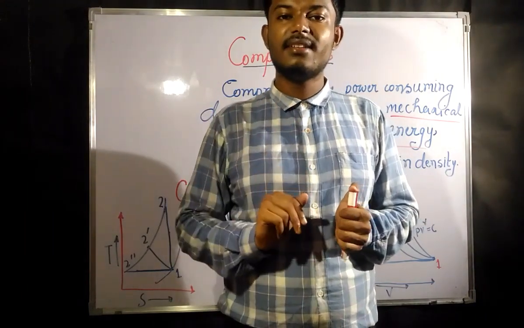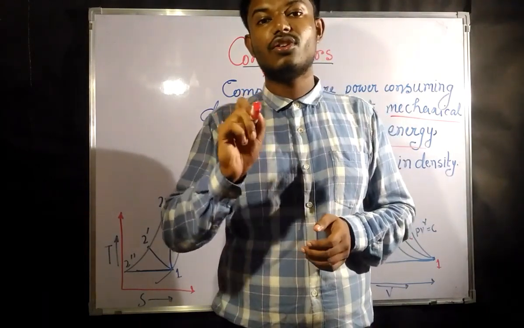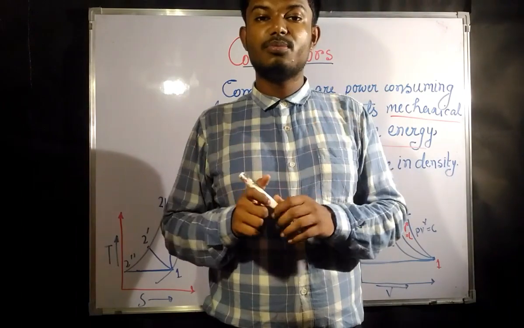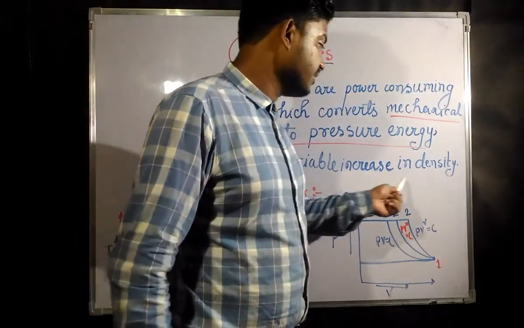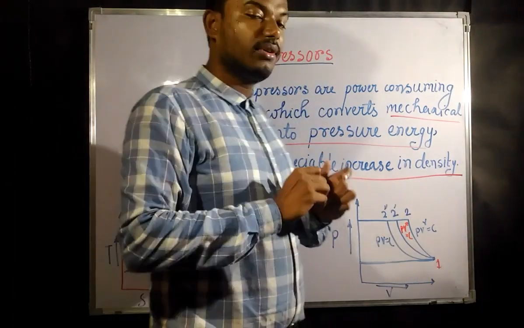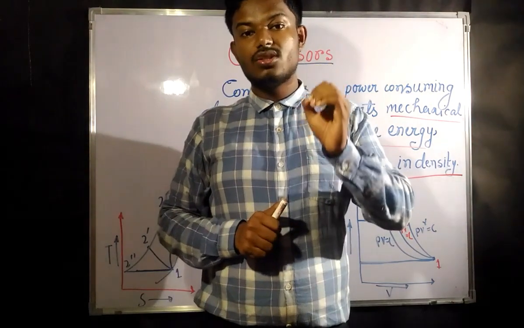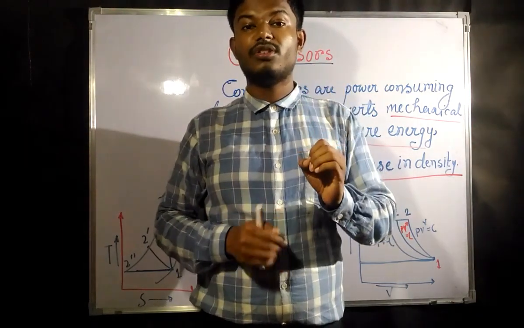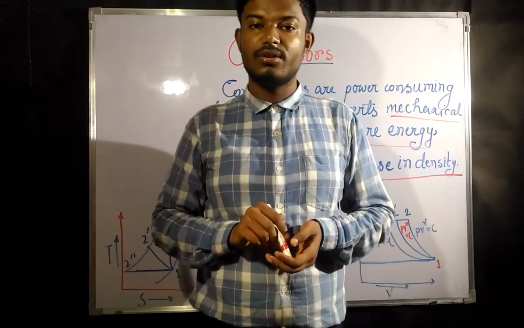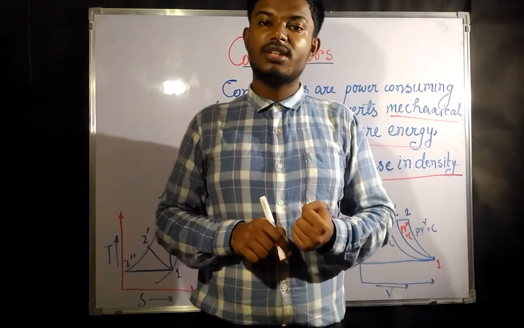Now the second thing is volume. You cannot go for a constant volume process either. Why? Because in a constant volume process there would be no increase in density. If you do not decrease the volume, your density is not going to increase. By raising the temperature you can increase the pressure, but whenever it cools down, it will come back to its original pressure.